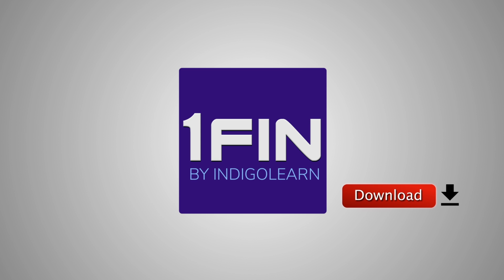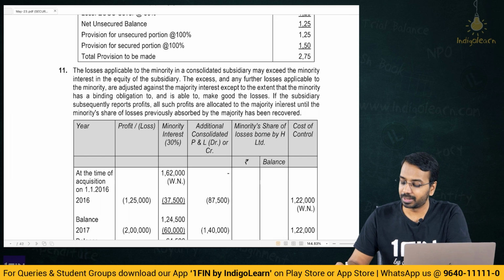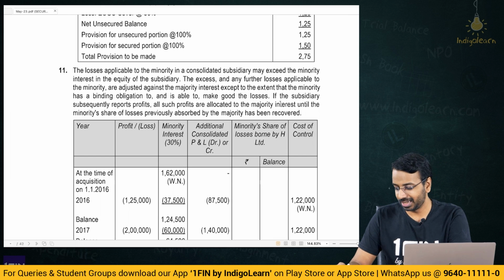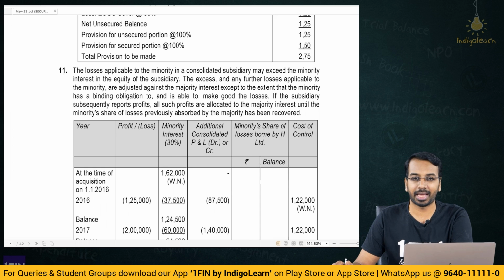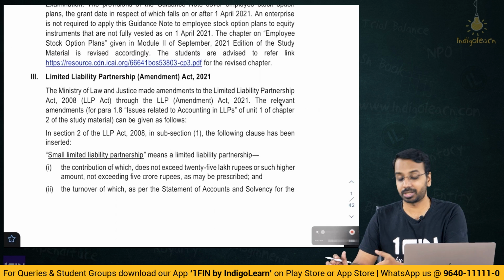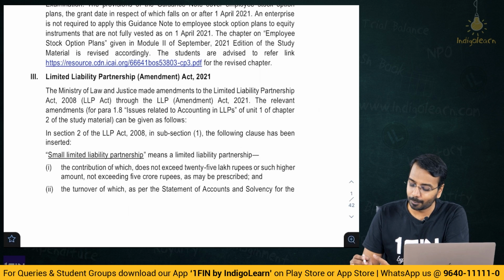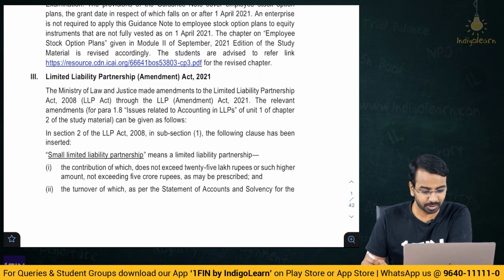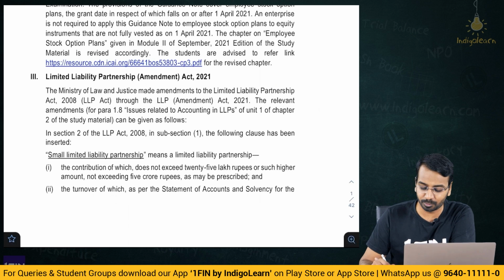Let's now have a look at a few amendments. For accounting, not really very important, but the institute has this habit of asking a few questions. So I would not suggest you spend too much excess time, but still just a quick glance at this. If at all a question comes in the examination, it can be a bonus thing.